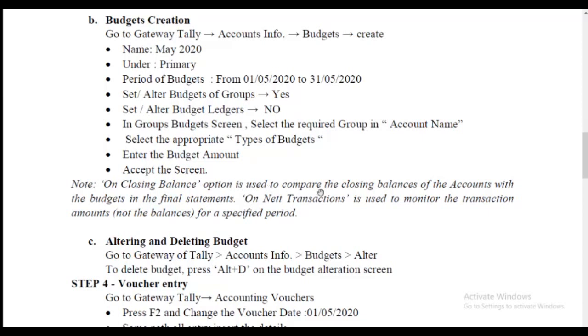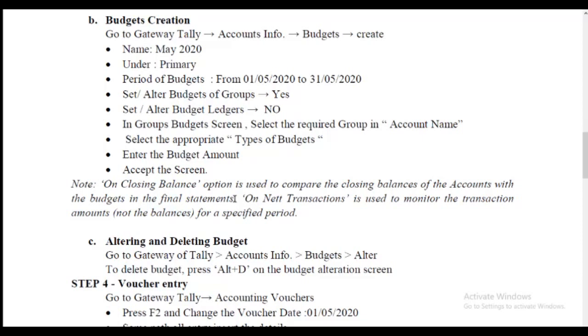The closing balance option is used to compare the closing balance of the accounts with the budget in the final statements, and the ledgers appearing are only personal and real accounts. On net transaction is used to monitor the transaction amount, not the balance, for the specific period. That is called nominal expenses.